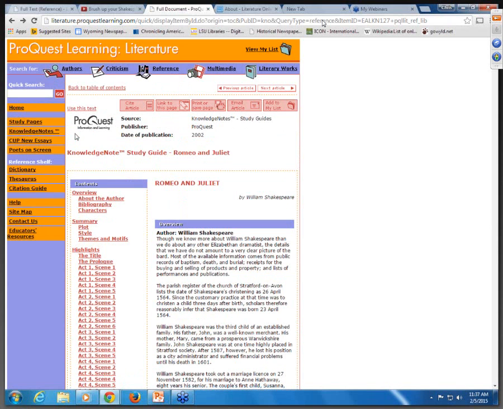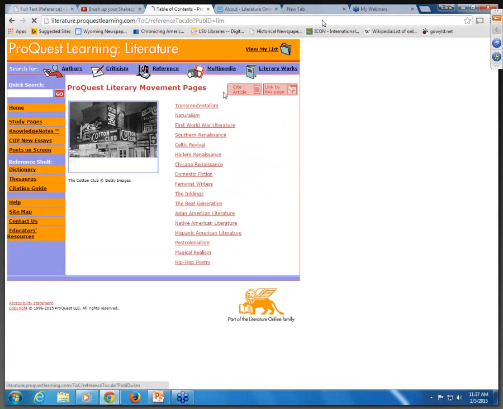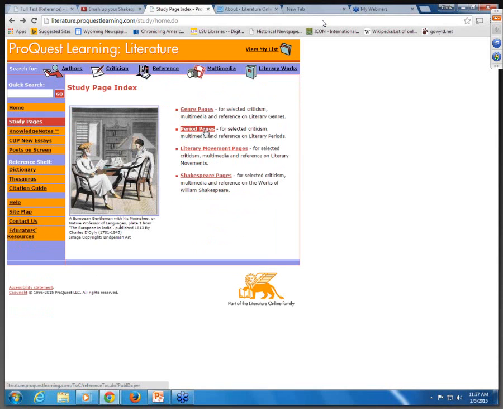In addition to these study guides, they also include in the ProQuest Learning Literature study pages that include genre pages, period pages, literary movement, and Shakespeare. Under literary movement, this is a great place for your literature classes to get background information about particular literary movements.